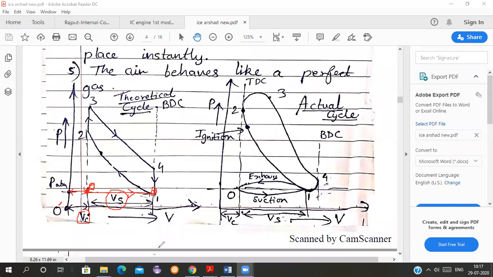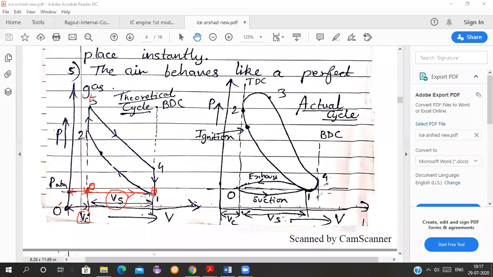Yes, where is the piston moving, students? TDC to BDC. Very good. BDC, because the piston is moving from top to bottom. Therefore, what is happening? The volume is increasing. There is enough space inside the combustion chamber.